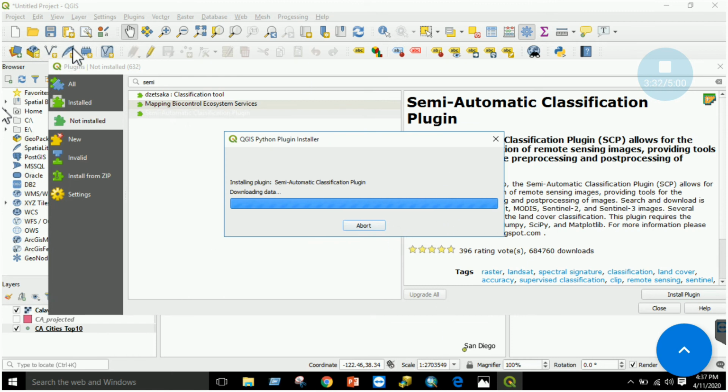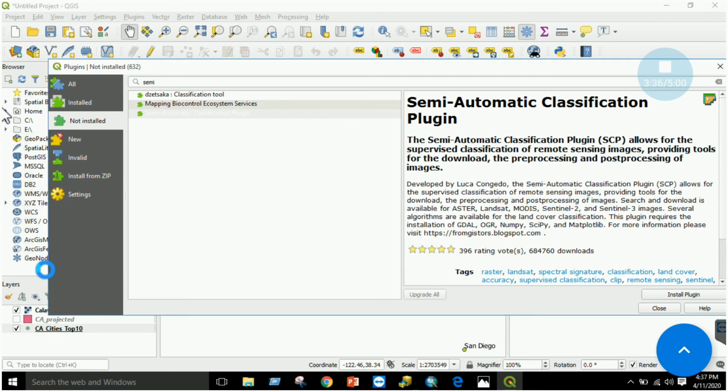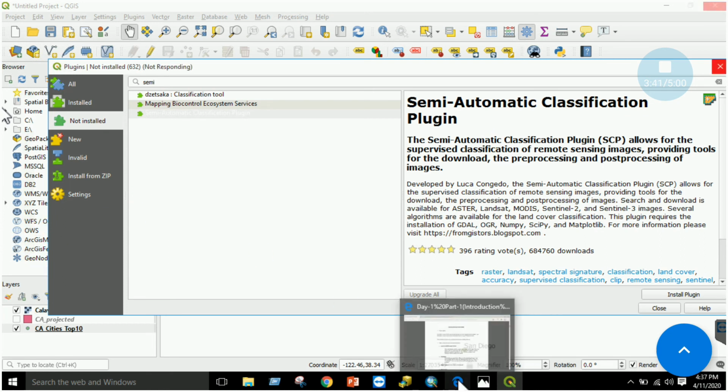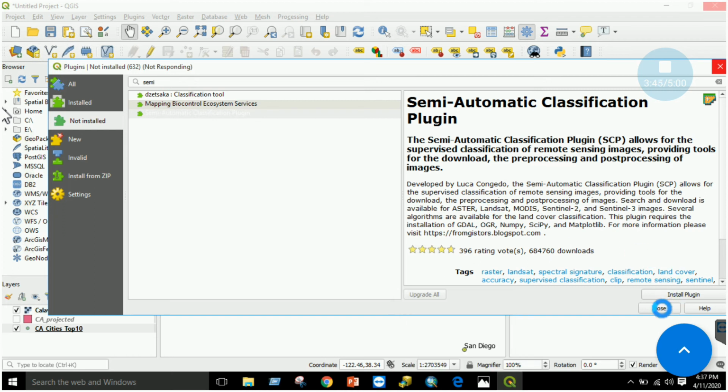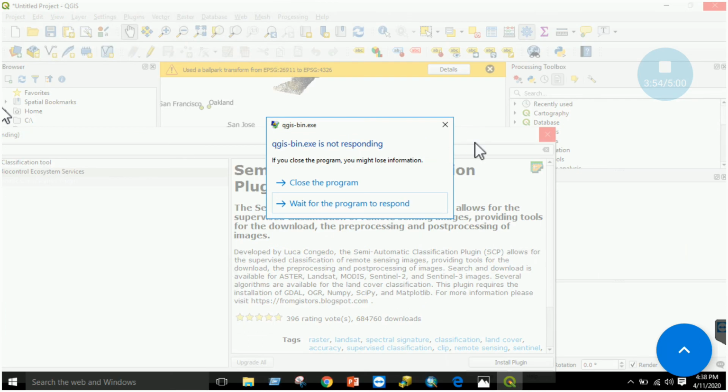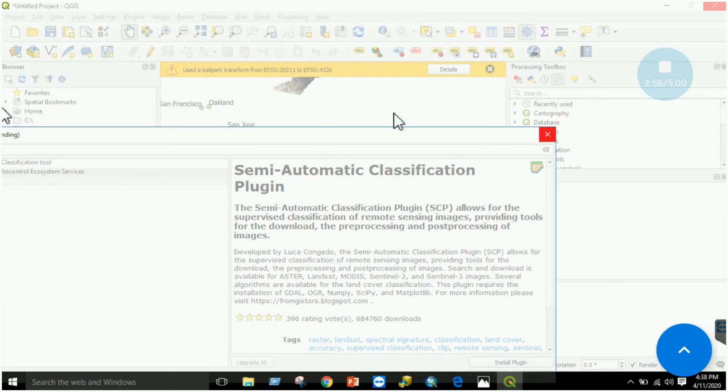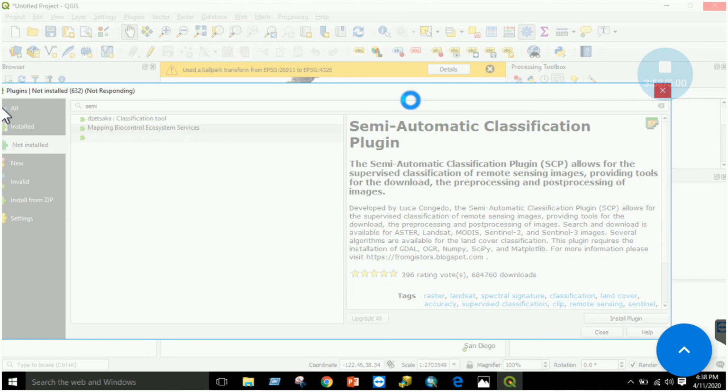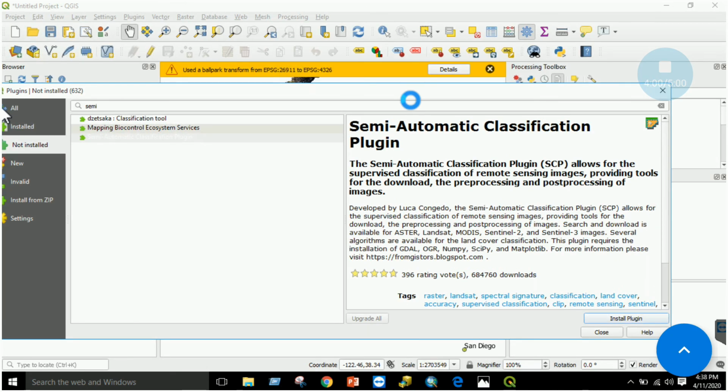So in QGIS, you can add the data, you can symbolize the data, you can change the layer names, you can do all the operations which we have done in ArcMap, right? You can add the plugins, you can add the base map, and you can explore other options as well. You can draw the same map which you drew. Okay, wait for a couple of minutes while this plugin is installed. Then I will be showing you how to add a base map in QGIS, right?